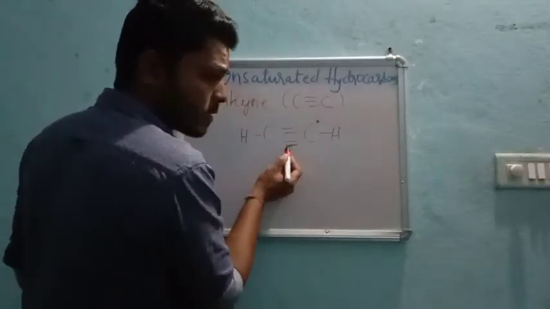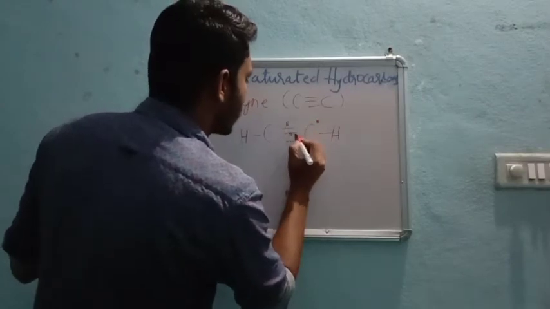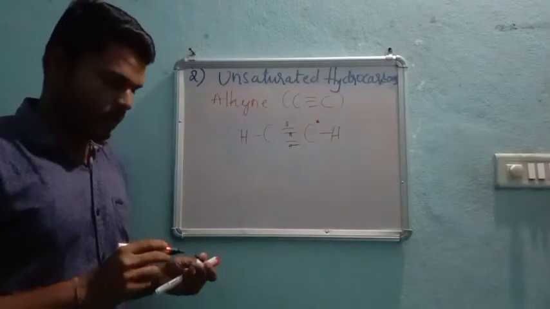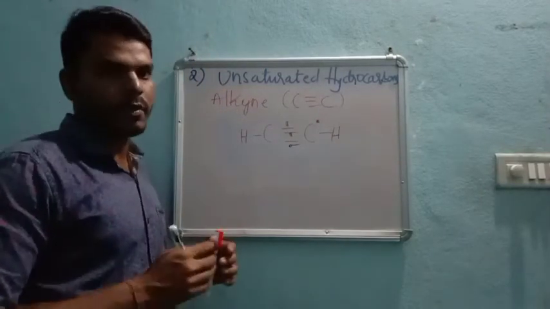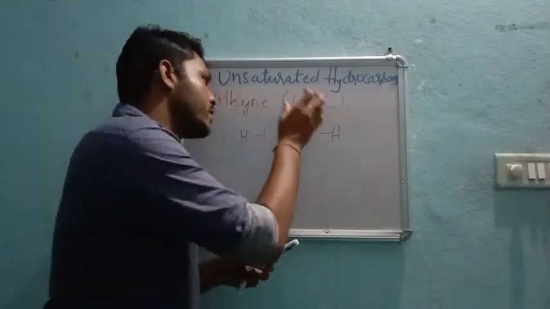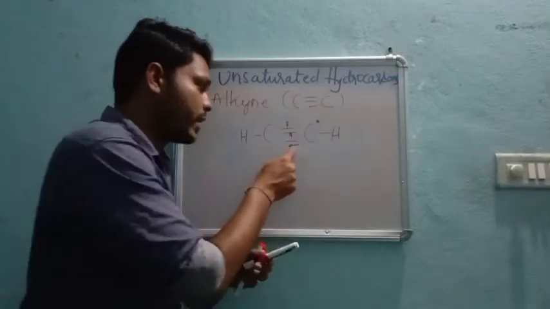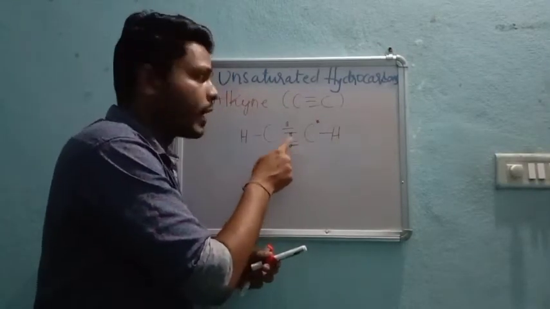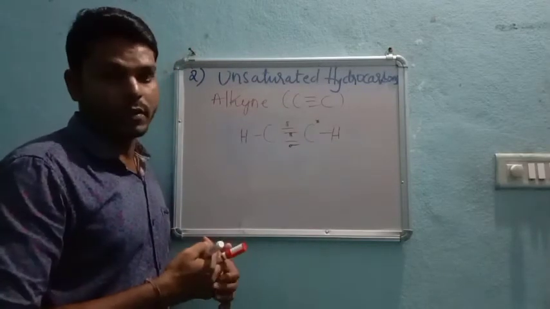If you consider this as sigma or this as sigma, no problem, and the rest two are pi. So we go according to the rule. Alkynes are unsaturated compounds with the triple bond, and if 3 bonds are present, then one will be sigma and the other two will be pi bonds.